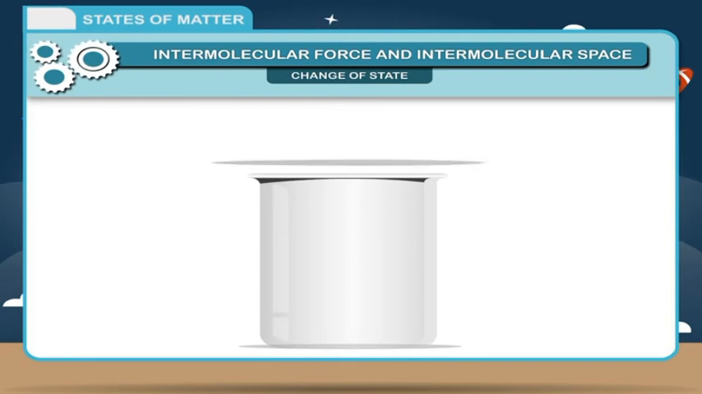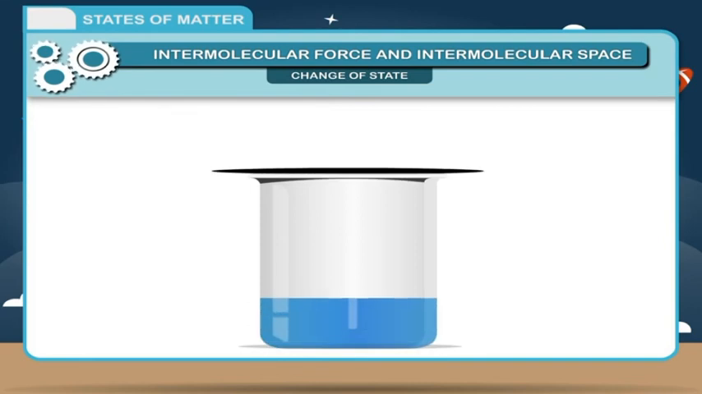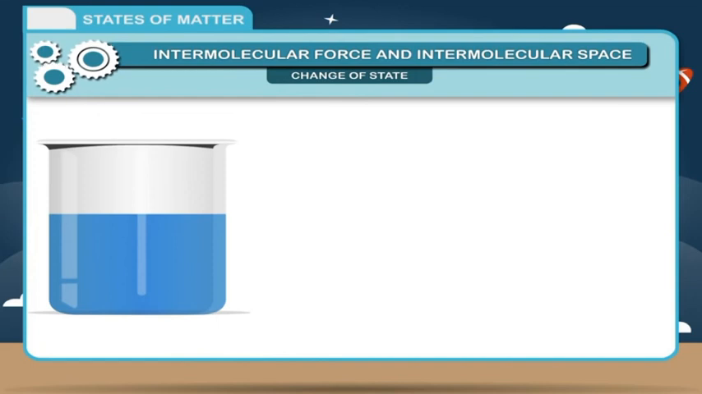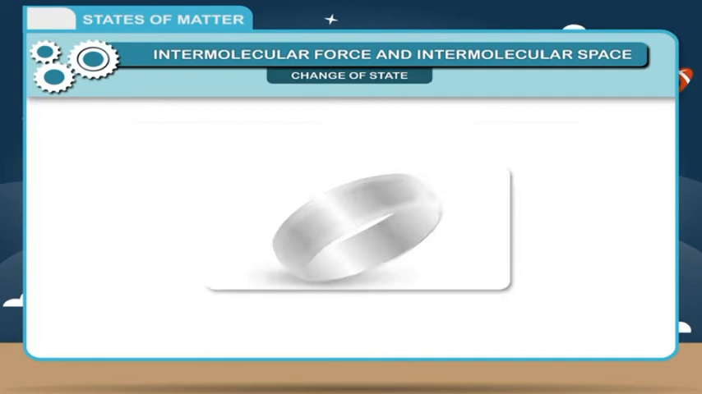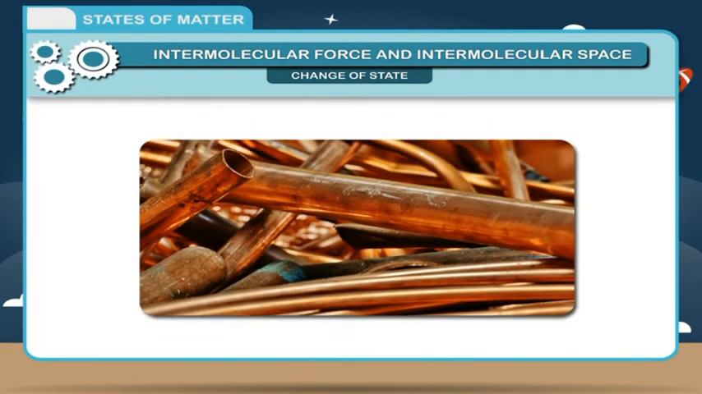If we cool steam, we get water which on further cooling changes to ice. Based on above observations, we can conclude that water can exist in all the three states and a change in state can be brought about by changing the temperature or pressure. Other substances also behave similarly at different temperatures and pressures. Even gold, silver, iron, and copper can occur in all three states but not under normal conditions.